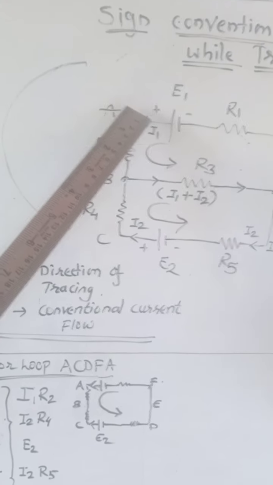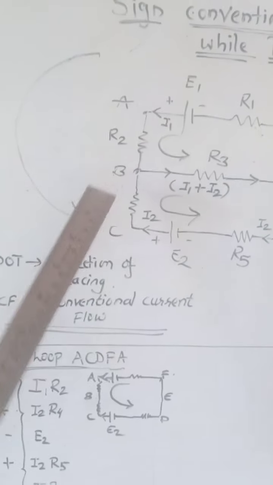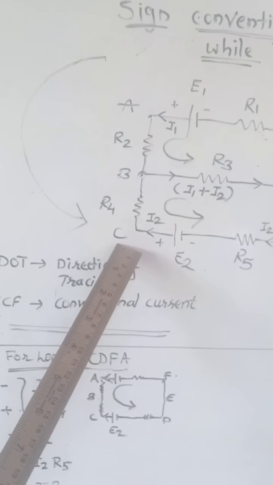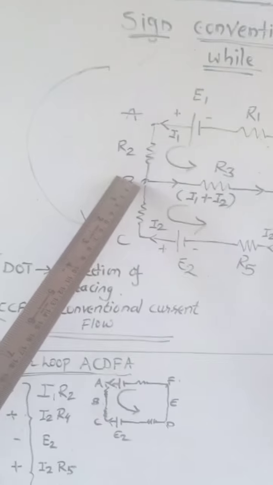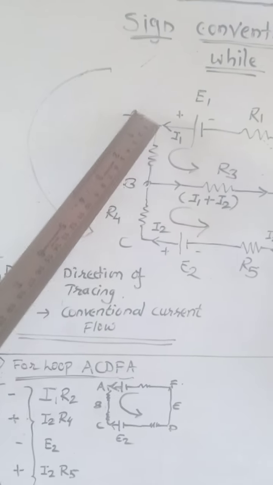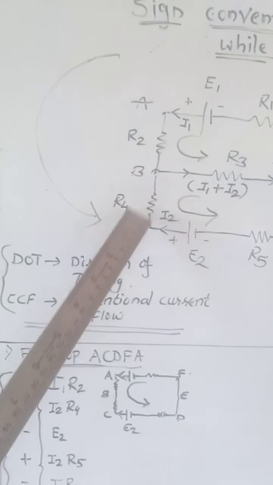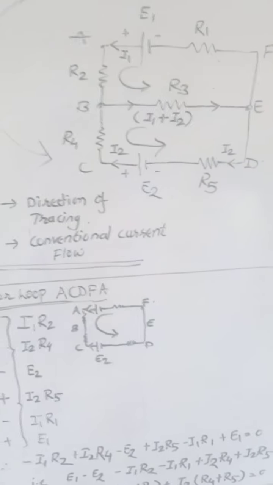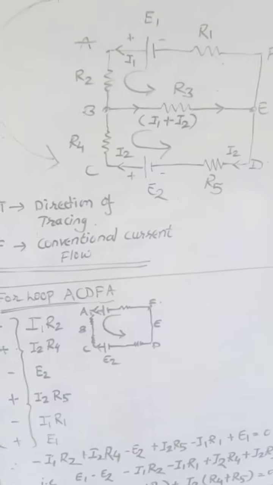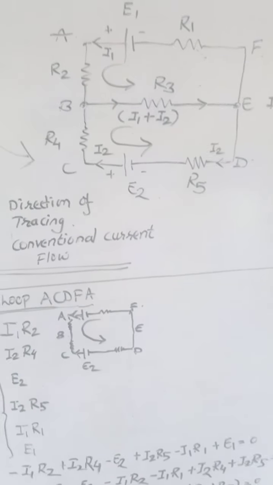From the above side, it is coming down. From battery E2, the current is going in the upward direction. When it comes to junction B, current from the above side and from the bottom side enter this path, forming a sum of those two currents, I1 plus I2.